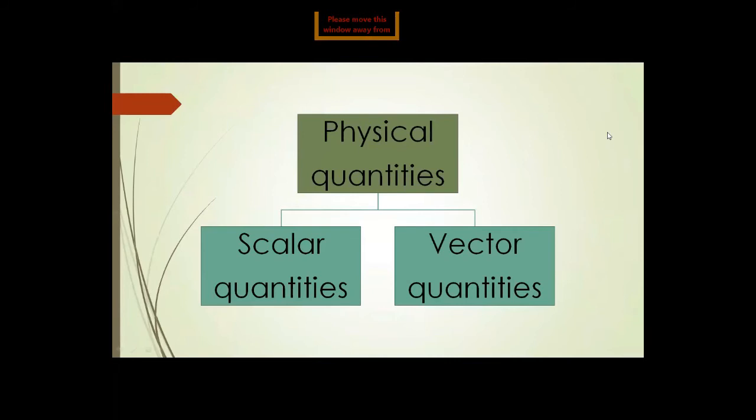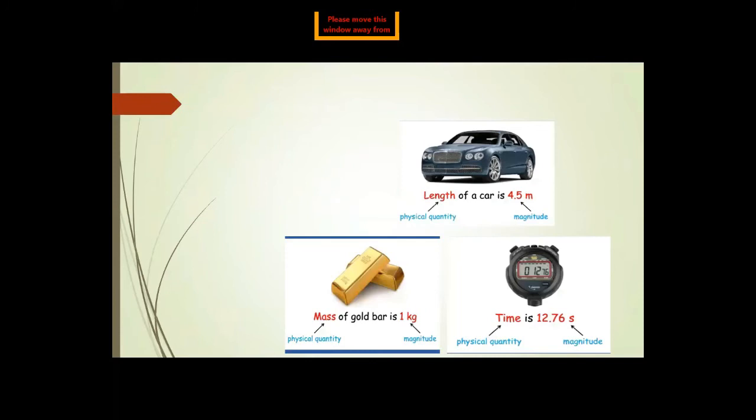Now, if we discuss physical quantities, they can be divided into two types. Either it is a scalar quantity or it is a vector quantity. The first one is scalar and the second one is vector quantity.